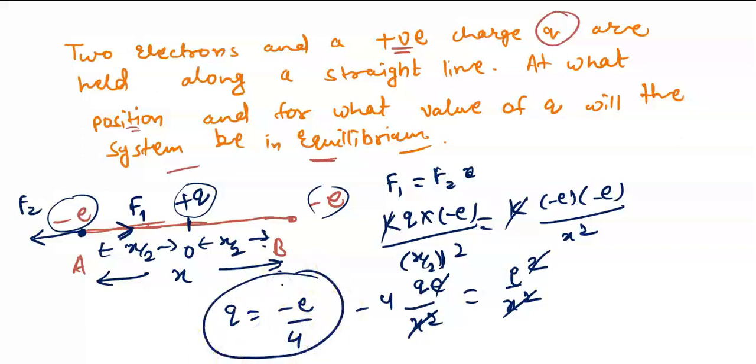Now it can't be negative basically, because it is mentioned that it is positive. So it can't be negative. This is actually giving an absurd result if we say so. It will be positive only, and that should be plus e by 4. So the magnitude of charge should be plus e by 4, and this will be the answer. I hope that this is clear to you.